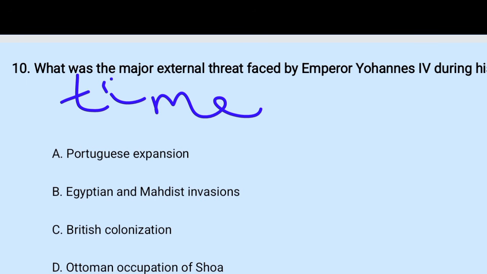Okay, the right answer is B. He faced Egyptian expansion in three directions against Ethiopia, and the other was the Mahdist invasion of Gondar. Finally, he lost his life there.